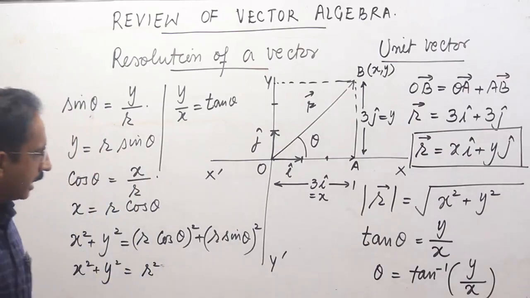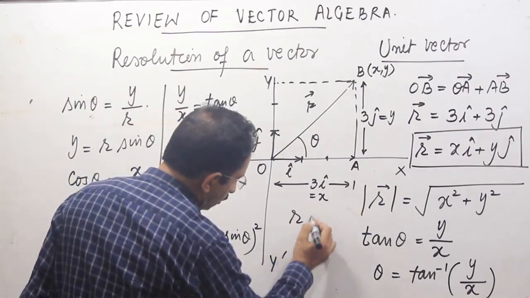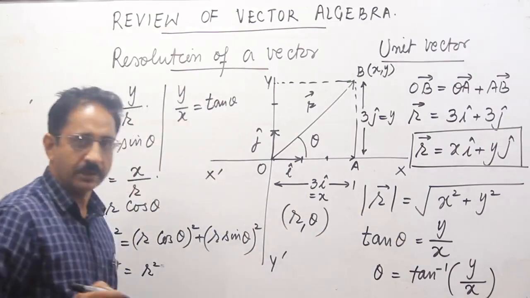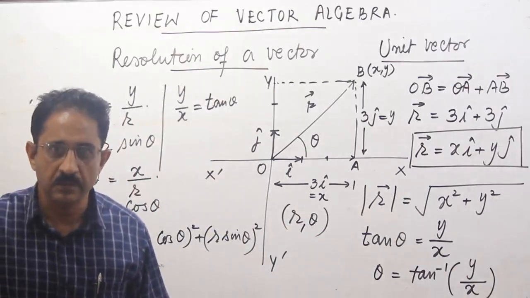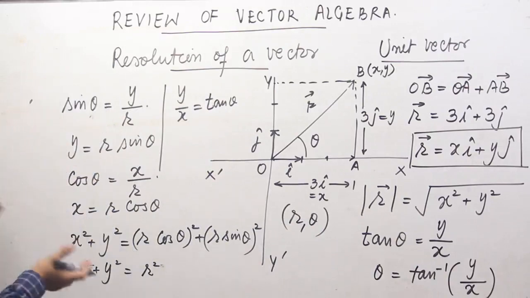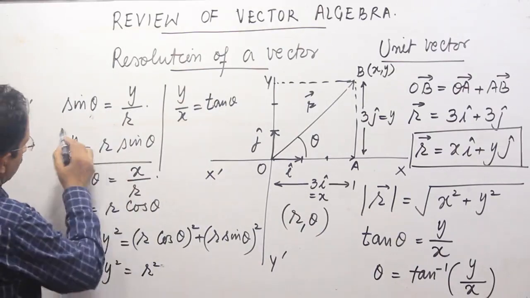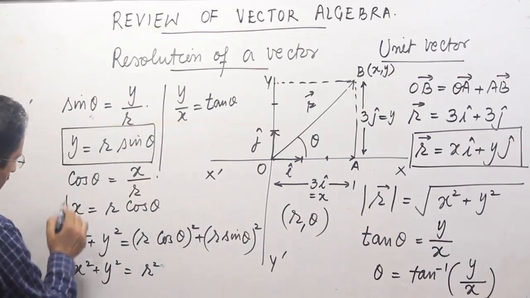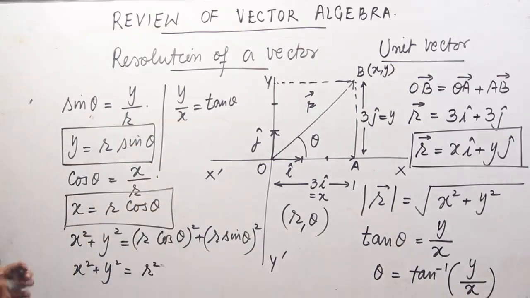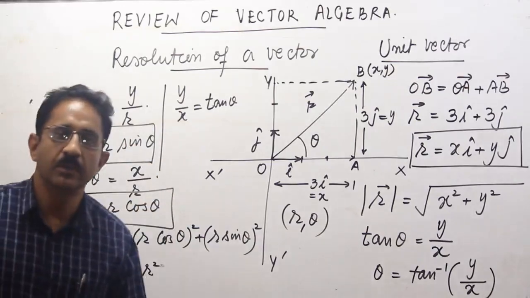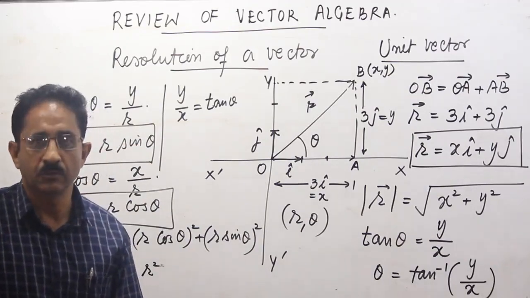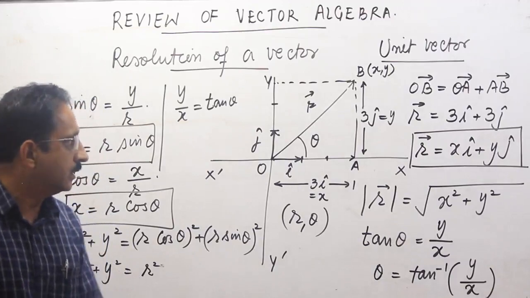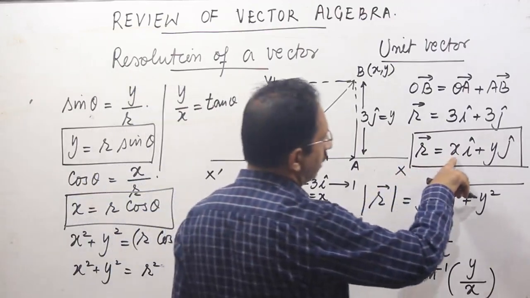If you utilize r and theta, you have used the polar coordinates of the vector. If you utilize x and y, you have used the Cartesian coordinates. And there is a transformation relation between the two. So this is one of the transformation relations. This is the second transformation relation, that we can anytime change between x and y or r and theta as we desire. तो इसको आप ख्याल में रखें that this I can now write as r cos theta into